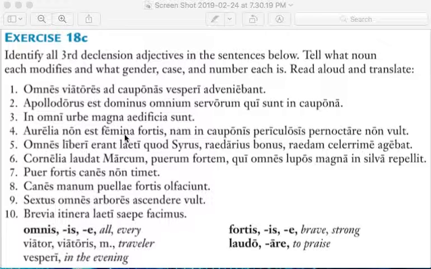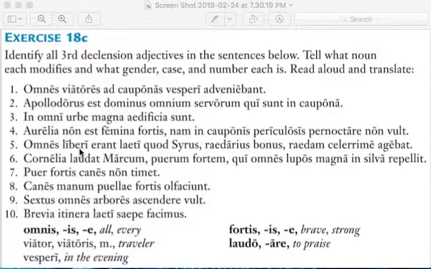Number 4. Aurelia non est femina fortis, nam in cauponis periculosis pernoctare non vult. Aurelia is not a brave woman, for she does not want to spend the night in dangerous inns. So where's the third declension adjective here? Fortis. Now, this is modifying femina. Different declensions. Femina is a first declension noun, and fortis is a third declension adjective. But they are both nominative, singular, and feminine.